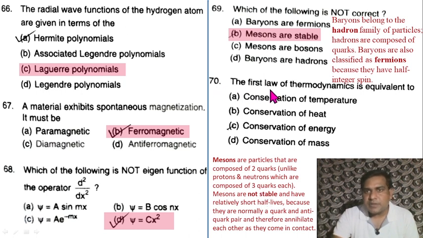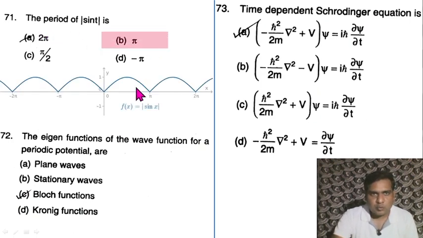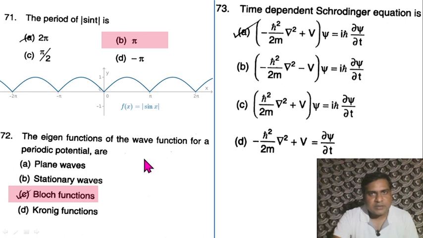Question 70. The first law of thermodynamics is equivalent to conservation of energy. Question 71. The period of sin squared t is equal to pi. Just see this and this. So pi is the time period. Question 72. The eigenfunctions of the wave function for a periodic potential are Bloch functions. Question 73. The time dependent Schrodinger equation is minus h bar square by 2m del 2 plus V psi equal to i h bar del psi by del t.